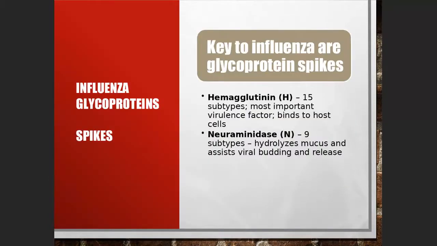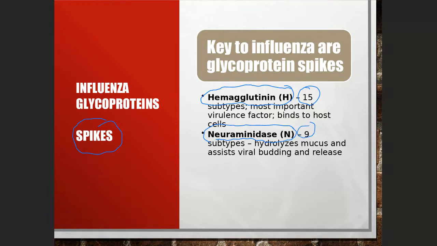Okay. And again, the key of the influenza or flu infection is this spike over here. So the spike. And there are two types of spike, H spike, and there are 15 of H subtype, 1 until 15. And then the N spike, there are 9 subtypes, so 1 until 9.